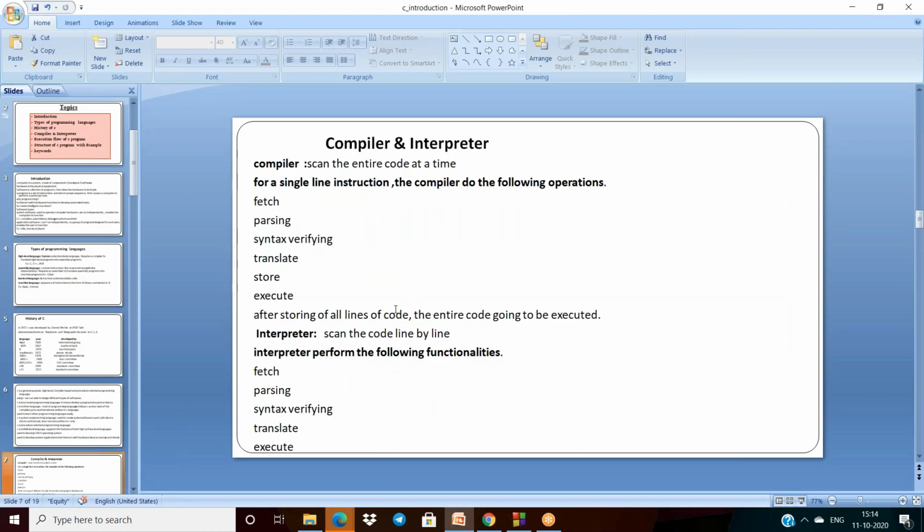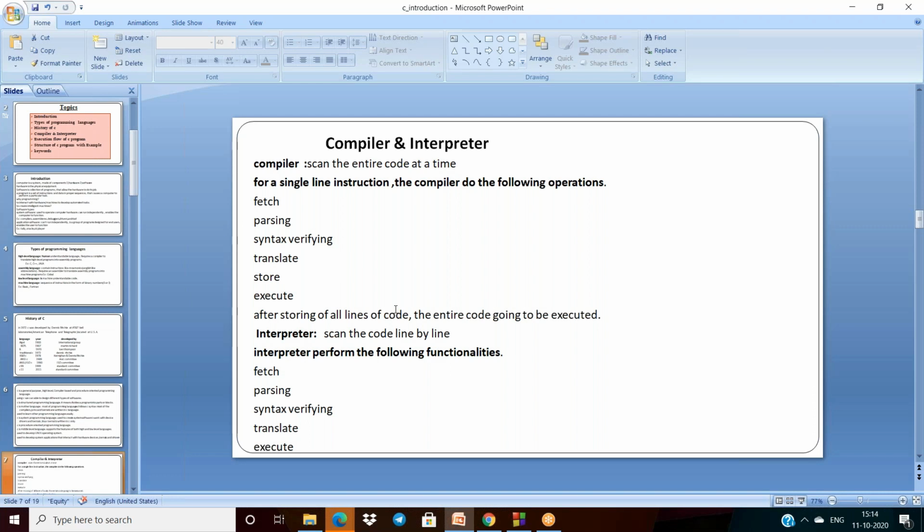After completion of the various definitions of C language, we will see what translators are used in C language. Generally, the C language uses a compiler as its translator, and we have two translators: one is the compiler and the second one is the interpreter.